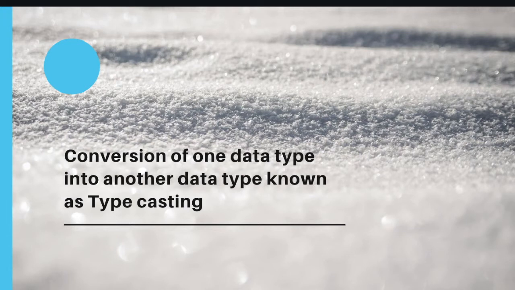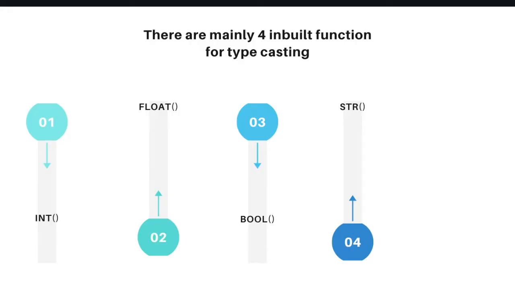Suppose you are taking an input from the user, so he is giving the input like an integer value, but you want it to be a string value. In that case you will use this typecasting function, which will take by default only string values. In Python, there are four inbuilt functions for typecasting: first is integer, float, bool and string. We will see one by one with the help of examples.